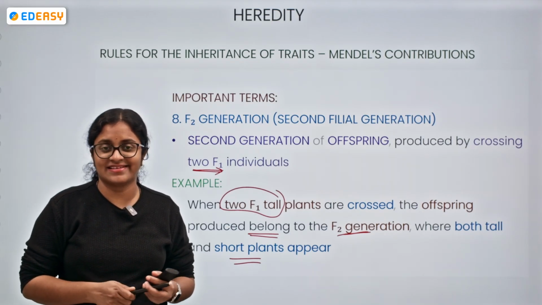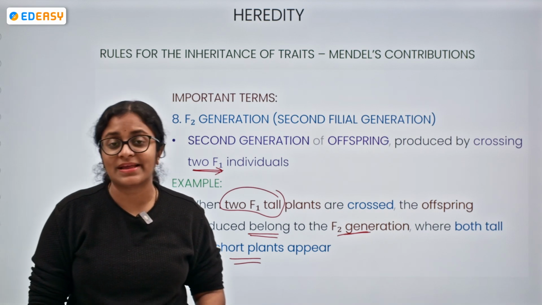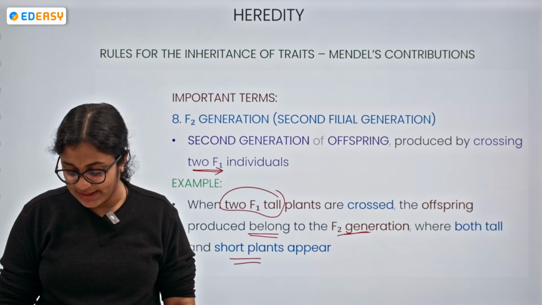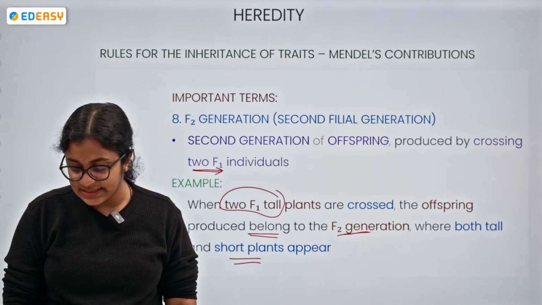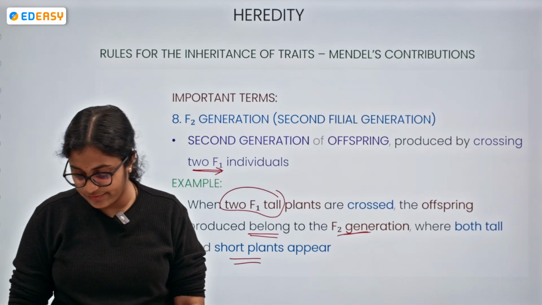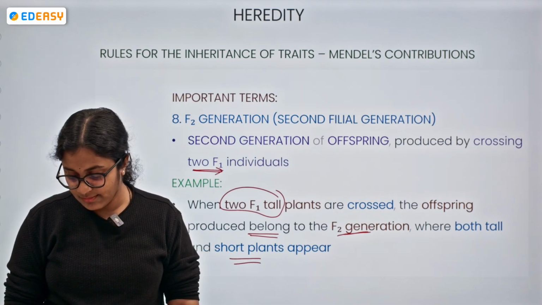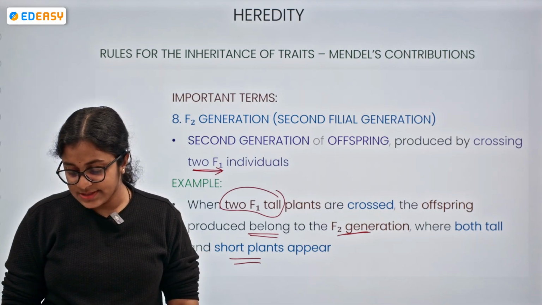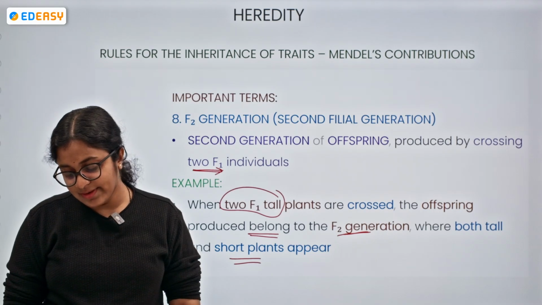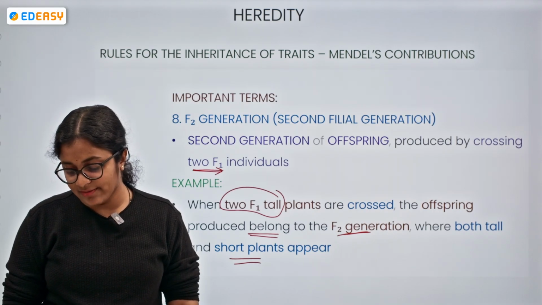Does everyone understand? Does the lesson feel complicated? No? Okay, let me check if there are any questions from any of you. Okay, there is a question. What are the chances that the offspring may be affected if both parents are carriers of the disorder?